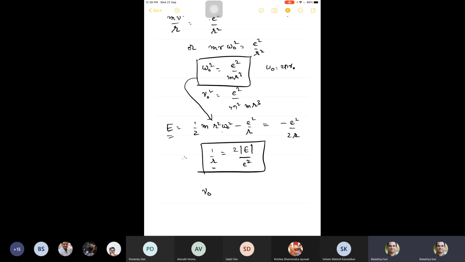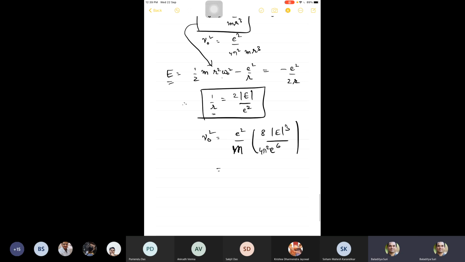And if you now substitute this into nu naught squared, nu naught squared would be e squared by 4 pi squared, sorry, e squared by m into 1 by r cubed, right? 1 by r cubed will be 8 mod E cubed by e power 6, times 4 pi squared.